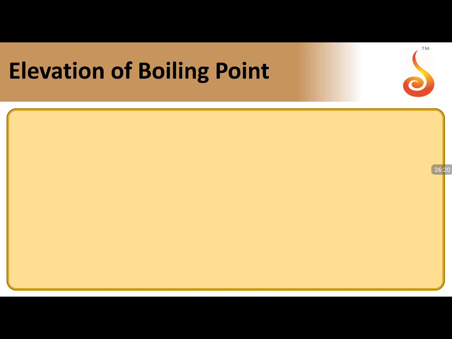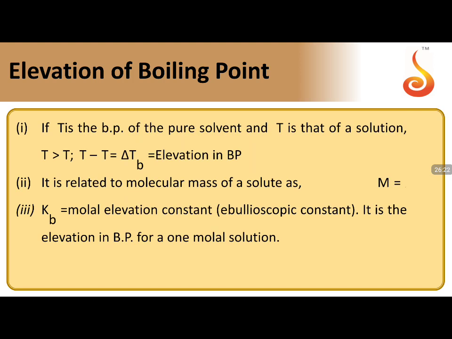Moving to elevation in boiling point. If you take delta Tb, it is the increase in the boiling point of the solution when any impurity is added to the pure solvent. Let T naught be the boiling point of the pure solvent and Ts the boiling point of the solution. Then Ts is always greater than T naught, so Ts minus T naught is taken as delta Tb, the elevation in the boiling point.